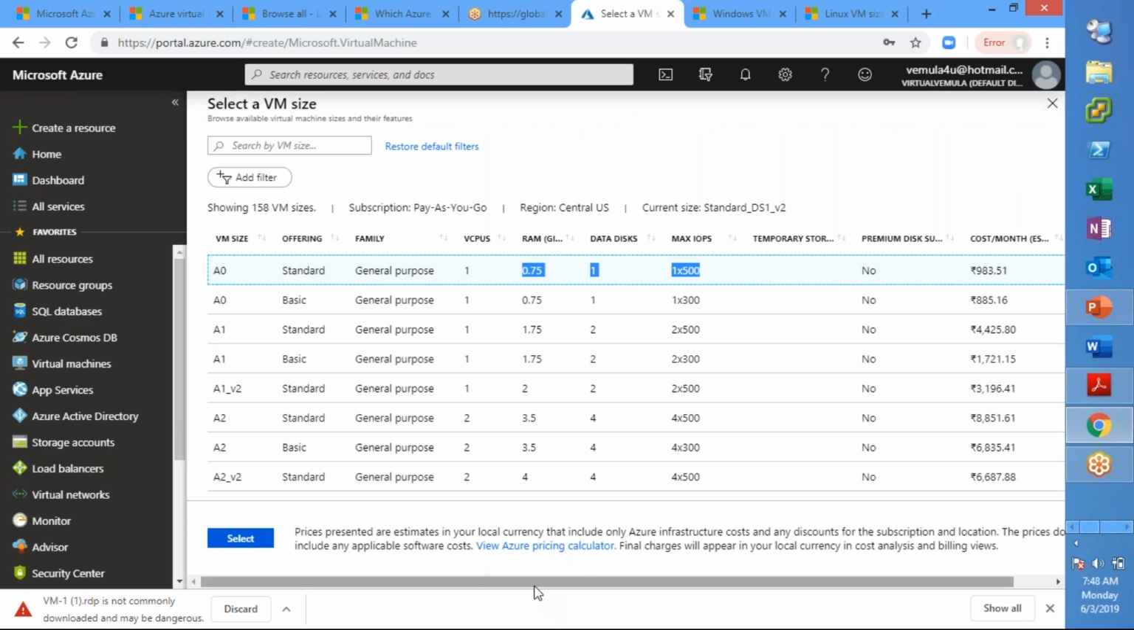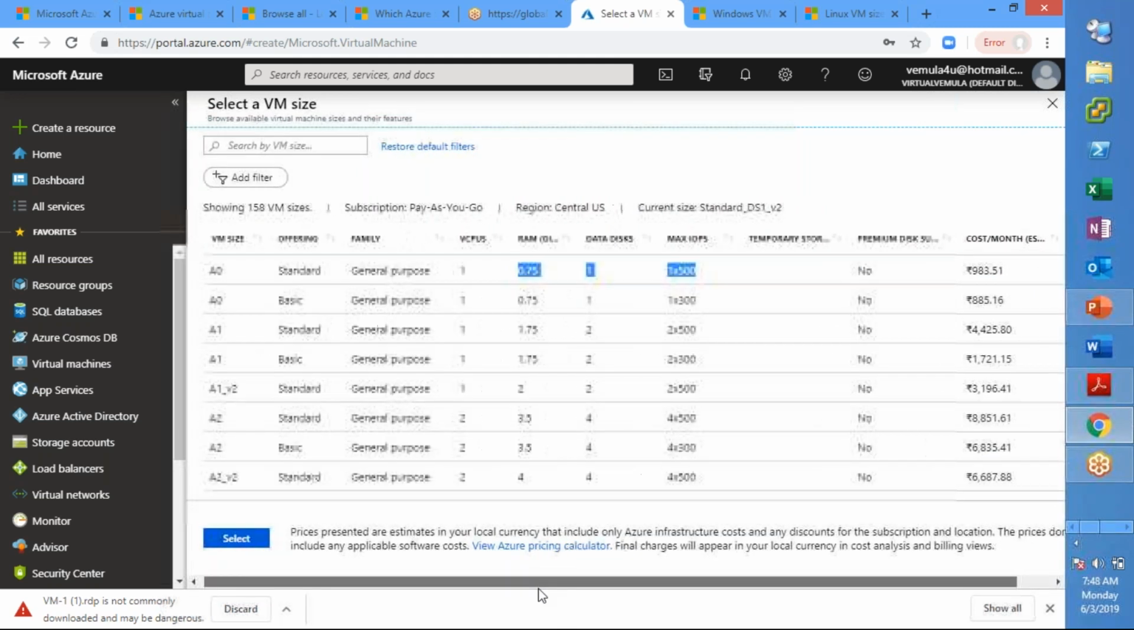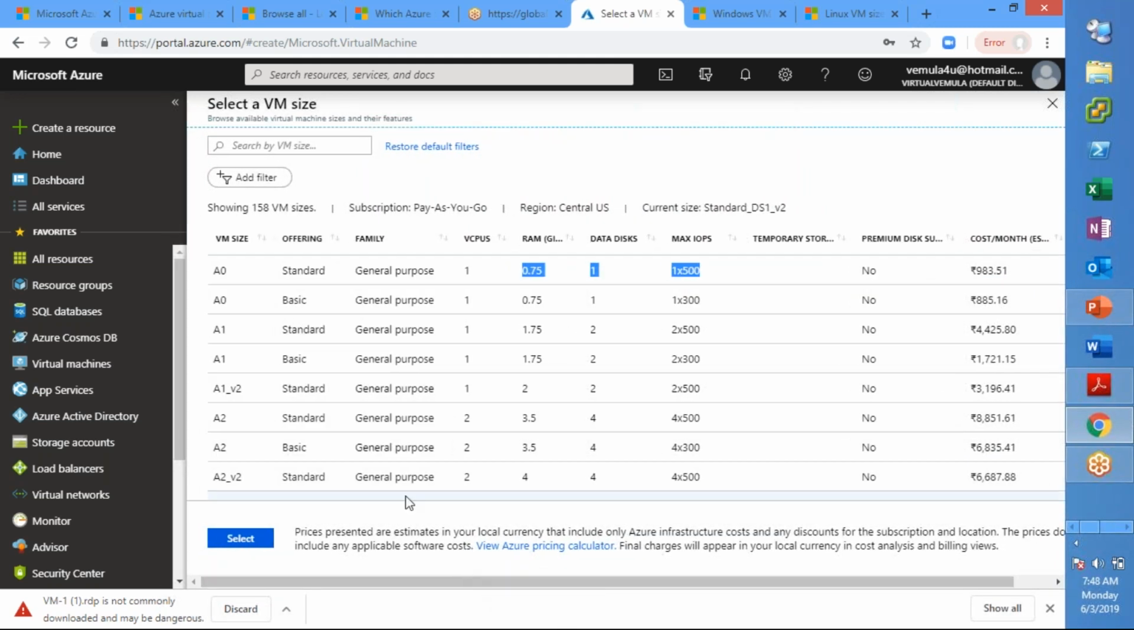So that's the reason you need to go and look at what exactly the size of the VM is that you are in need of. Let us say that I am in need of one virtual CPU, 2 GB of RAM, and two data disks. And you can see what IOPS you are getting. Per individual disk you are getting 500, which means 2 into 500, around 1000 IOPS you are getting. And the cost that you see here is 3000.